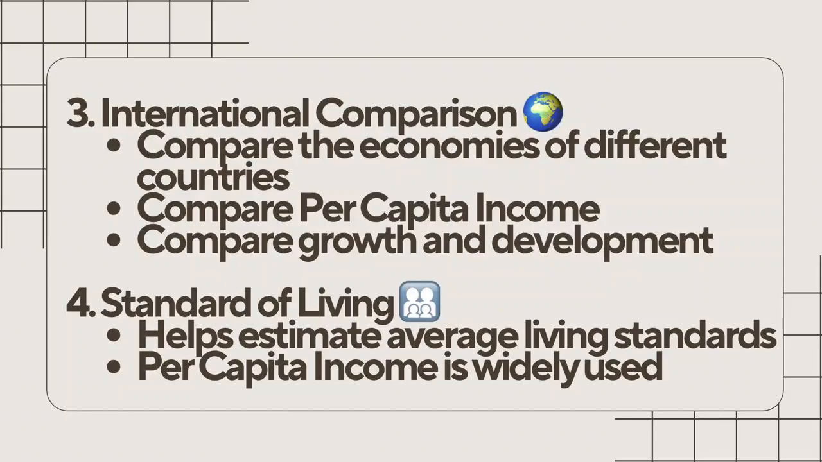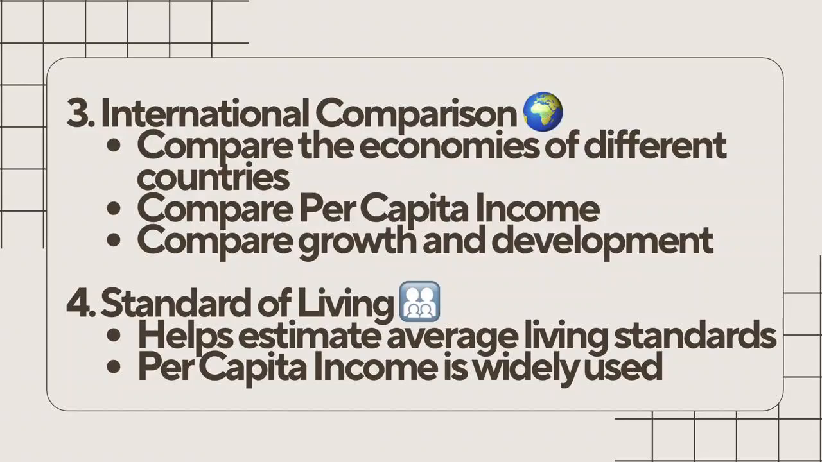Now let's understand another use, measuring the standard of living. If the average income of people increases over time, they can generally afford better education, healthcare, housing, transportation, and other necessities. But remember one important point. Per capita income gives only an average. It does not tell us whether everyone is equally rich. For example, if one person is earning 10 crore and 9 people are earning 10,000 each, the average may still look high, but most people are not wealthy. We'll discuss that limitation in the upcoming slide.